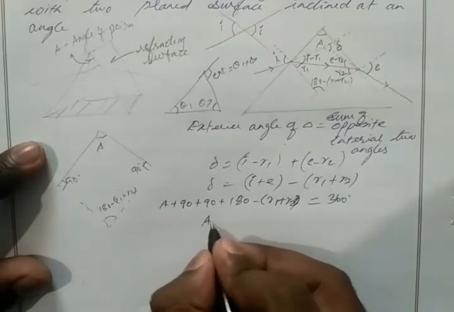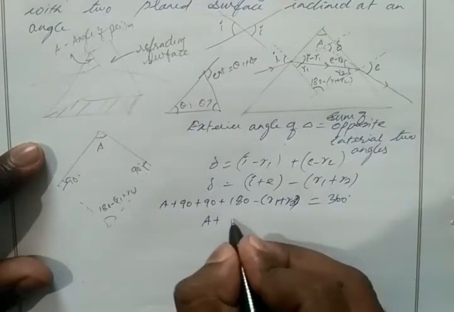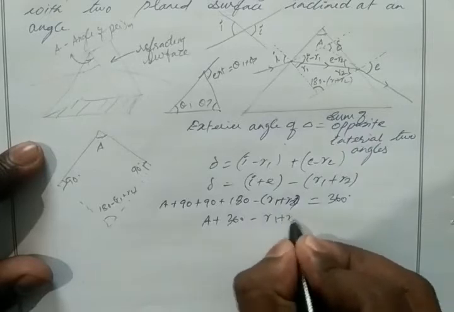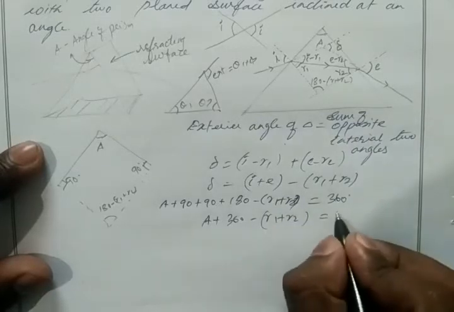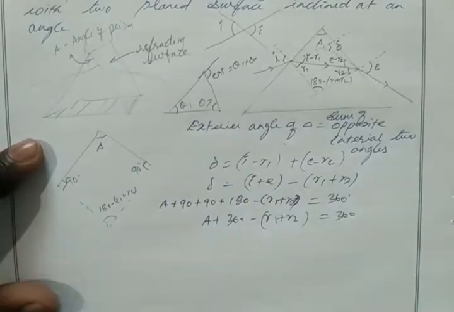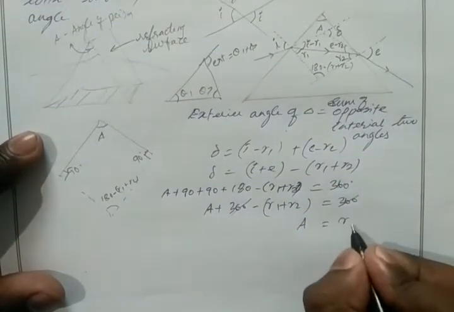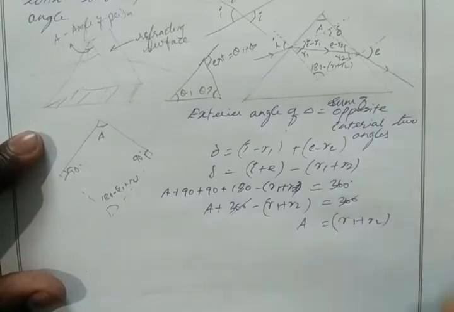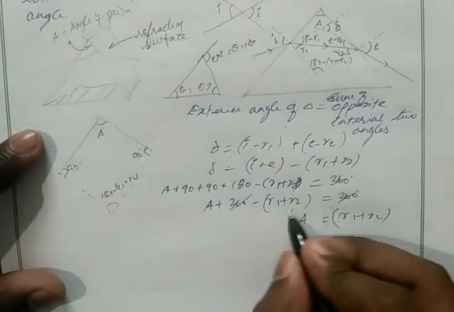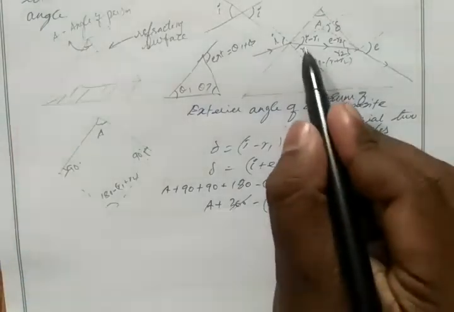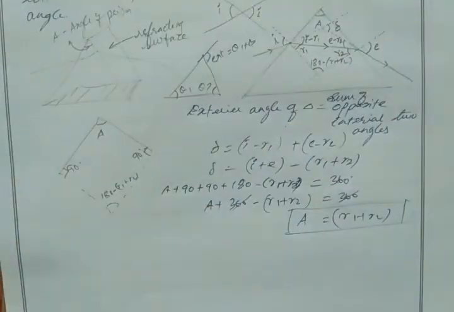So we have A plus 90 plus 90, 180, 180 plus 180, 360, minus (R1 plus R2) equal to 360. So 360, 360 get cancelled. Then we have A equal to R1 plus R2. Okay, so this is the angle of prism. Angle of prism equal to R1 plus R2.